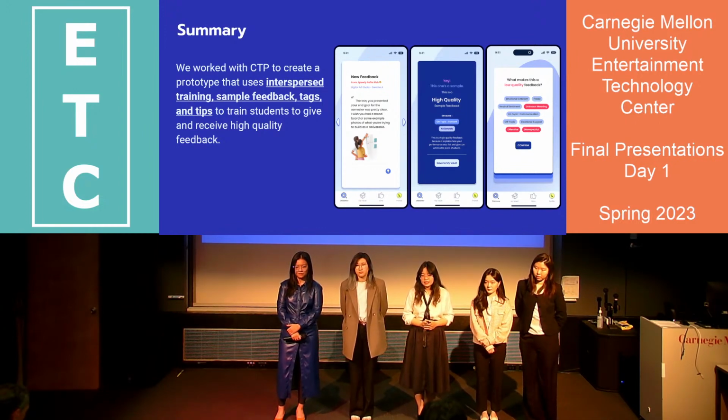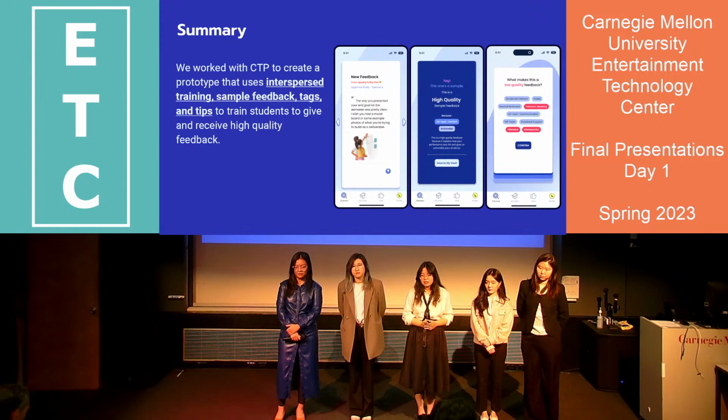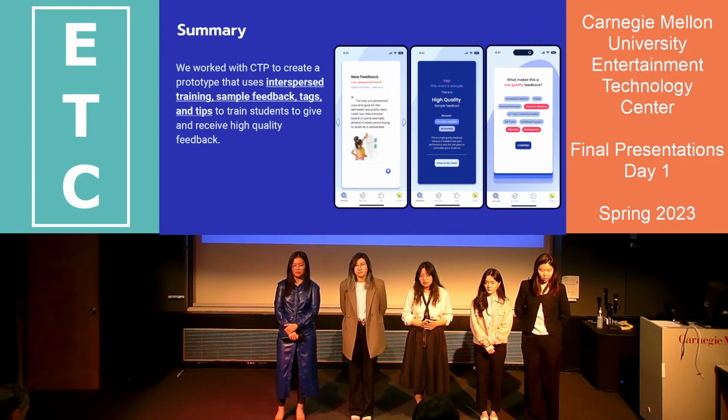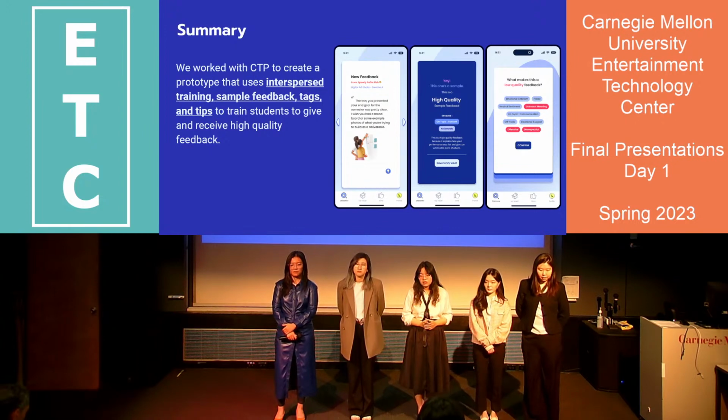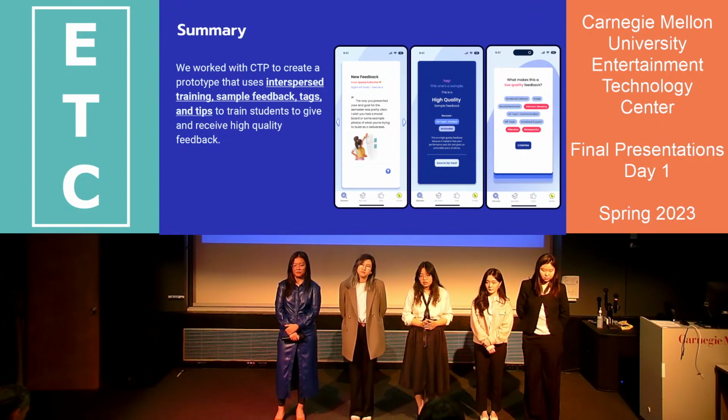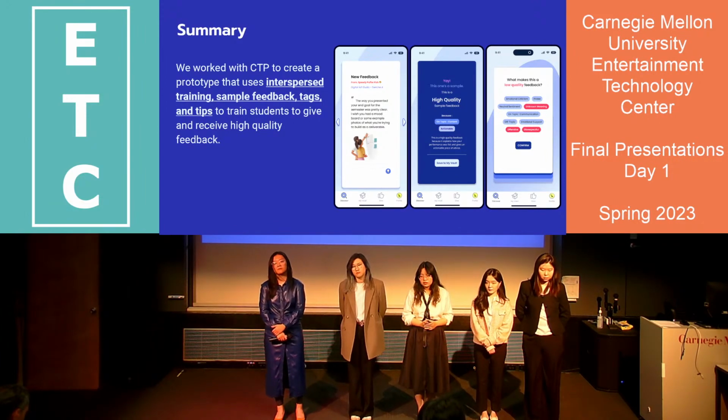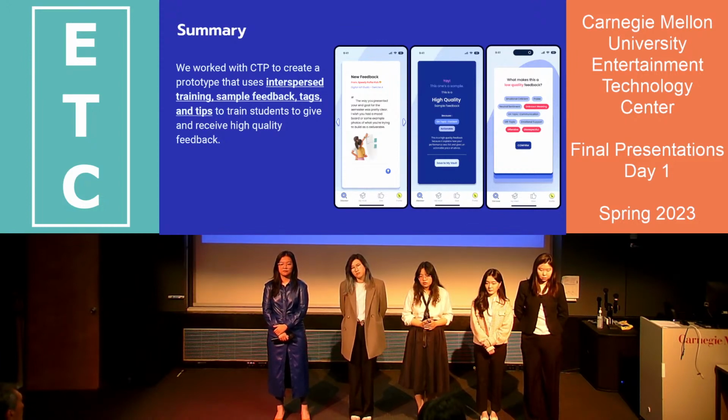What struck me was that context for the feedback, meaning what the creator is trying to accomplish, is really crucial to whether the feedback is useful or not. And I wanted to know how you dealt with the context of the task as a way to evaluate whether the feedback was useful or not.